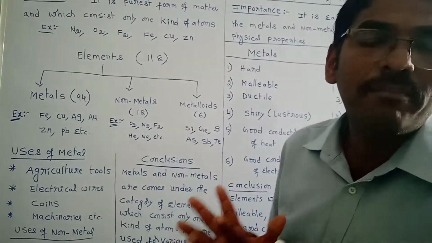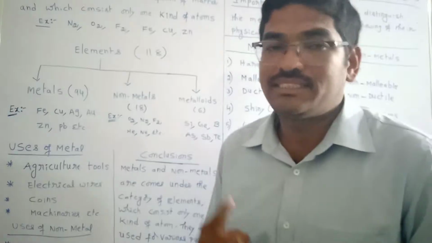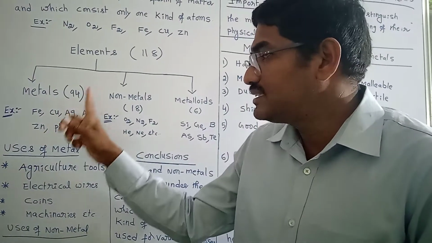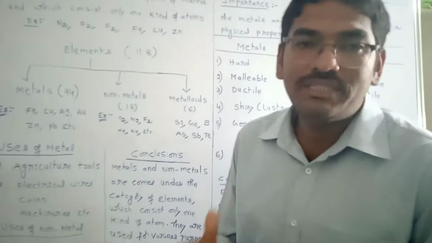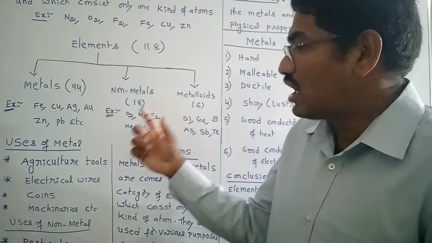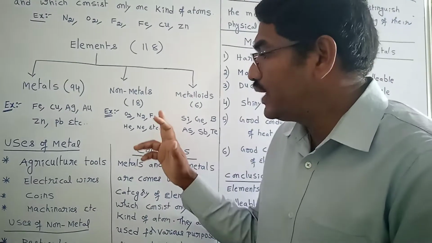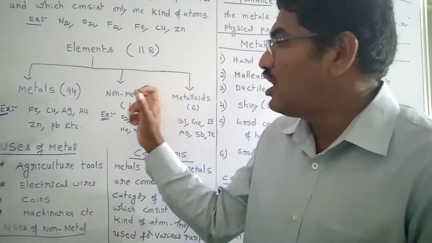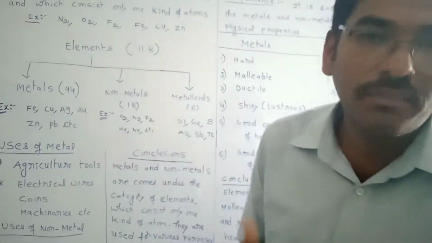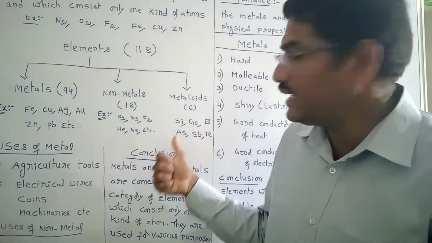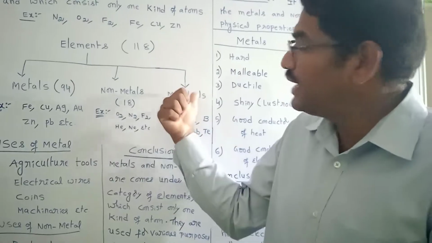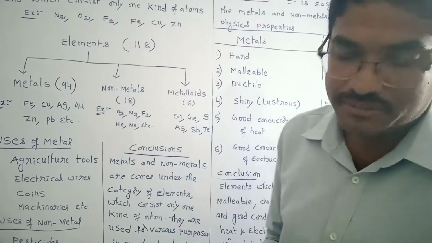Can you give me some examples of metals? Yes. Iron, copper, silver, gold, zinc, lead, all these come under metals. Oxygen, nitrogen, fluorine, helium, neon are examples of non-metals. Silicon, germanium, boron, arsenic, antimony, tellurium are examples of metalloids.